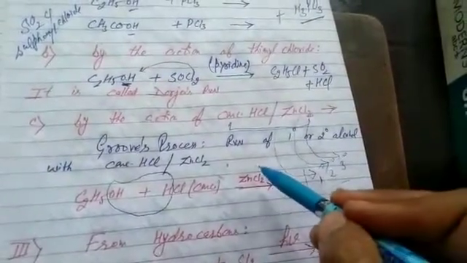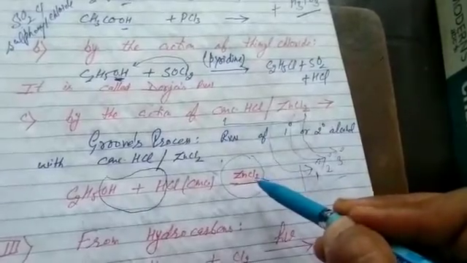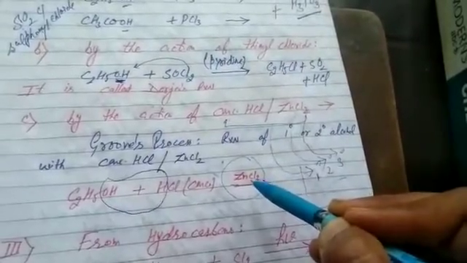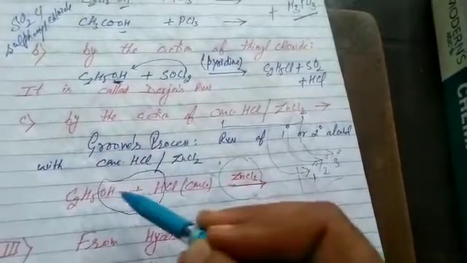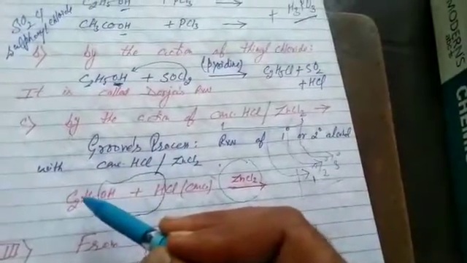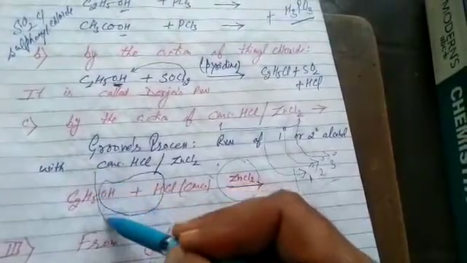What is the function of anhydrous ZnCl2? Students, ZnCl2 being electron deficient helps in the breakage of the carbon-oxygen bond. Because when the carbon-oxygen bond breaks, there is the possibility of the elimination of the hydroxyl group.